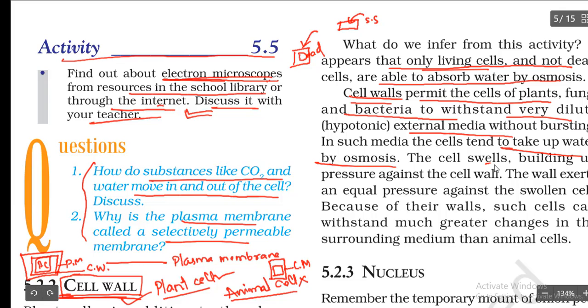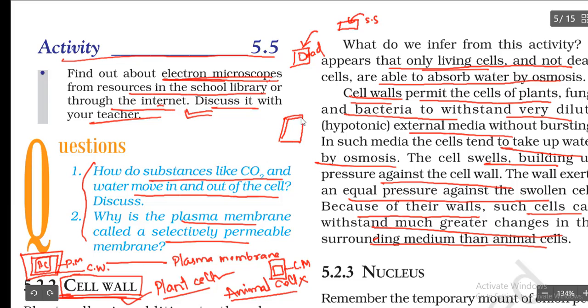The cell swells, building up pressure against the cell wall. The wall exerts an equal pressure against the swollen cell. Because of their walls, such cells can withstand much greater changes in the surrounding medium than animal cells. The cell wall is so strong that the swelled-up cell is not going to become much bigger in size.